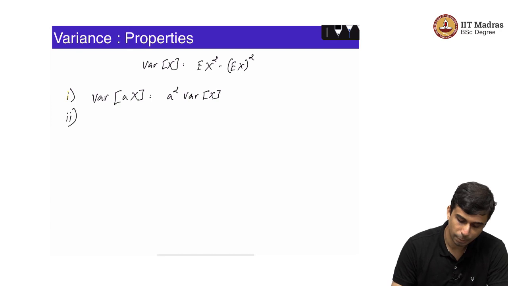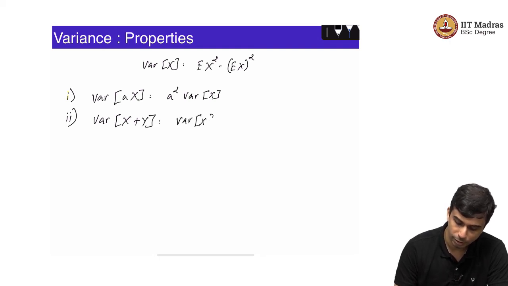And the other property actually requires knowledge of covariance, but I will define that later. It's variance of x plus y is equal to variance of x plus variance of y plus covariance of x comma y into 2.